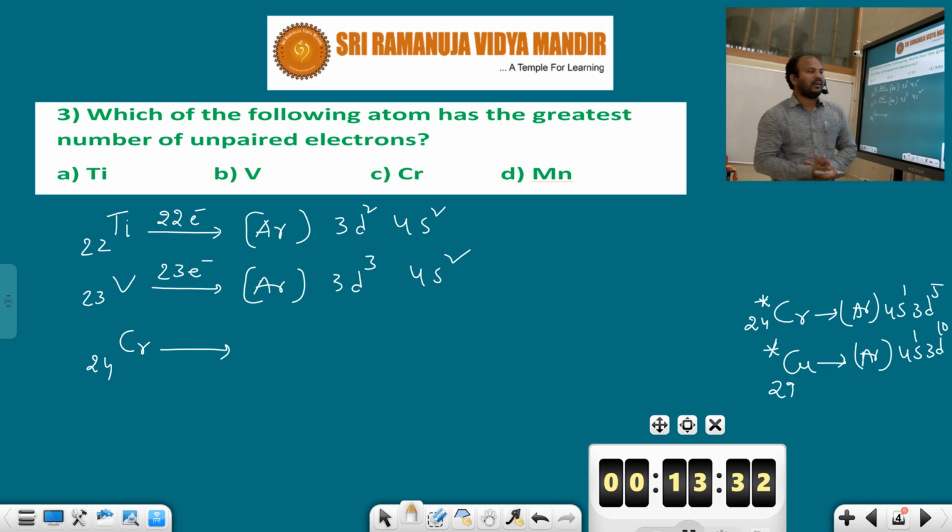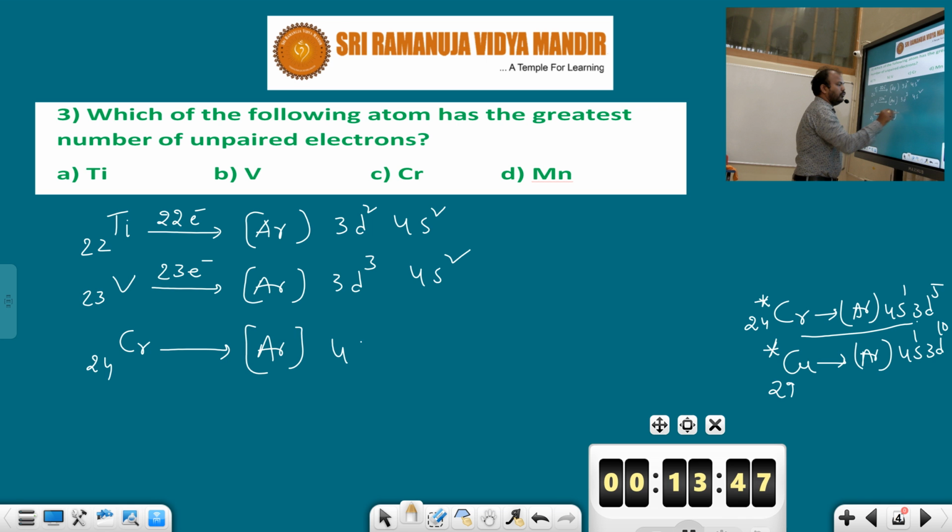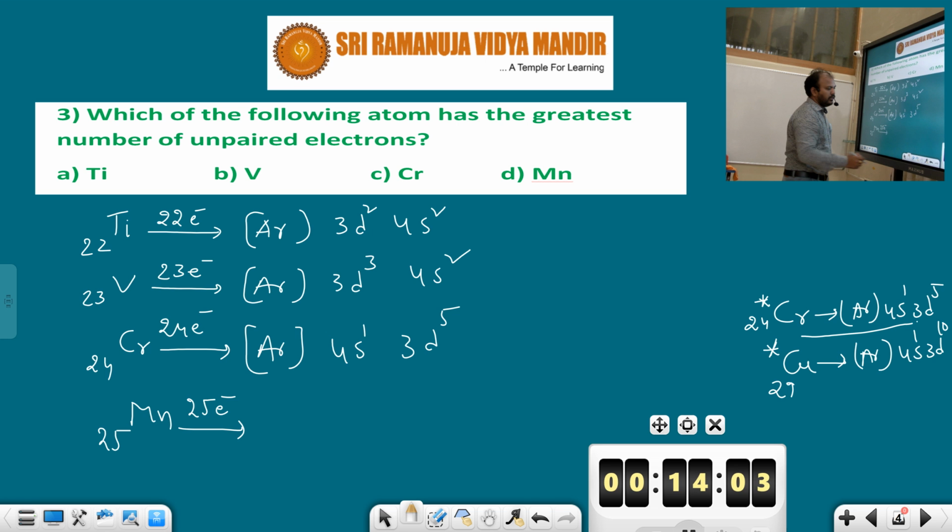Understood? So chromium, atomic number 24, has the electronic configuration argon 4s1 3d5. If you take manganese, atomic number 25, then 25 electrons are there. The atomic number is how many electrons are present in it. Chromium has 24 electrons, manganese 25 electrons.